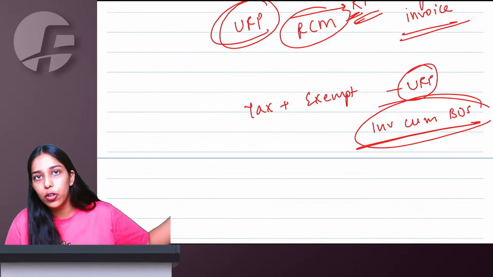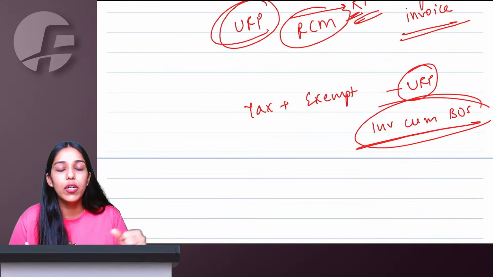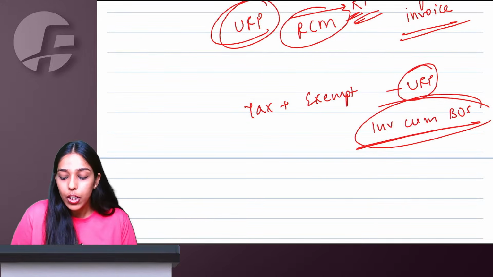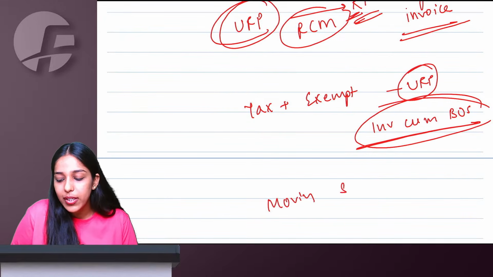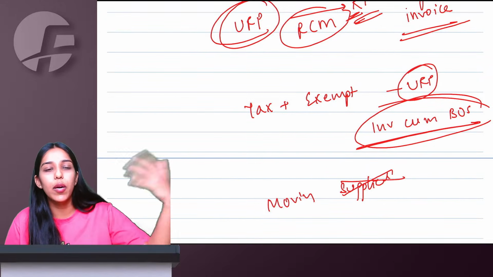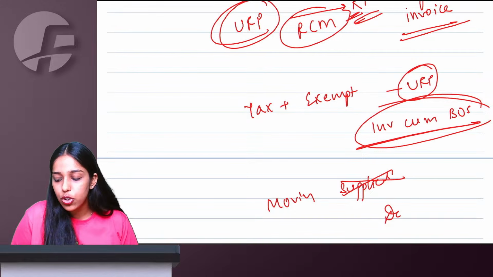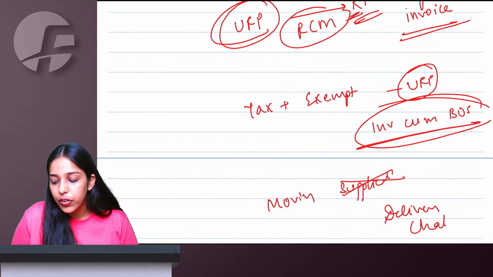If you are making payment to your supplier for RCM supplies, you will issue a document known as a payment voucher. Your goods are moving, but they are not supplied. So let us say you're sending goods to a job worker, or you're sending goods for approval return basis also, you can issue a document known as a delivery challan.